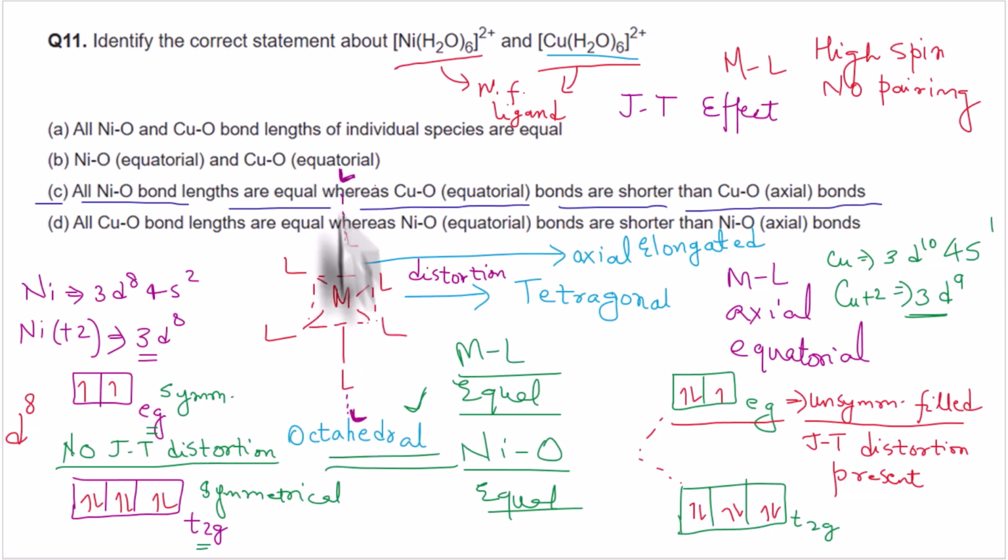That is why axial M-L bonds are longer while equatorial bonds are shorter than the axial bonds in case of the copper complex, which shows Jahn-Teller distortion. While this nickel complex does not show any Jahn-Teller distortion, and all the metal-ligand bonds are of equal length. Okay, so that is the reason why option C is the correct answer for this question.